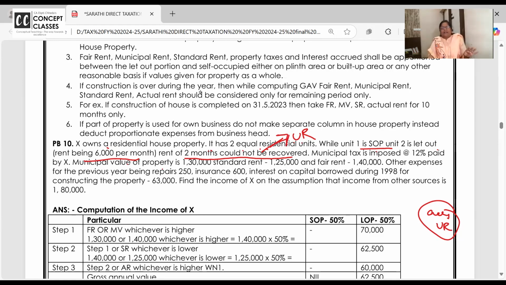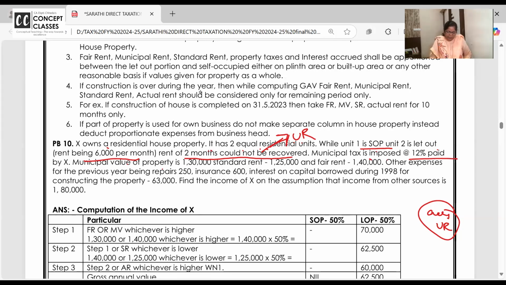It's like bad debt. You are staying in my property till March, but after January you didn't pay rent. I made you so many calls. I've sent you legal notice also. I've come and told you also, rent pay karo, आप pay नहीं करते हो. So that's called as unrealized rent, right?